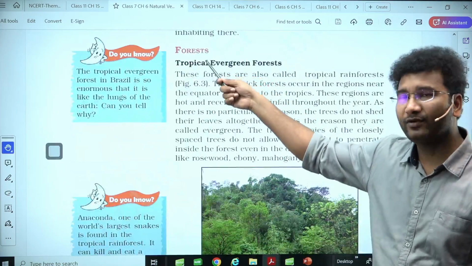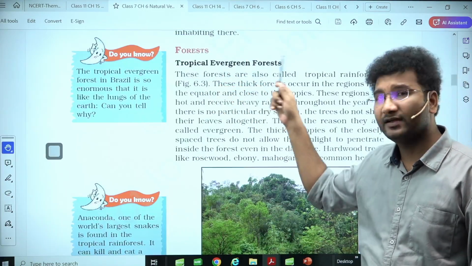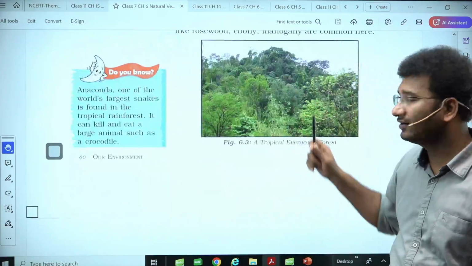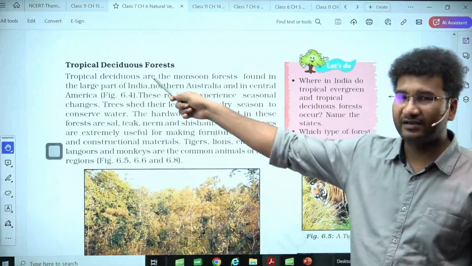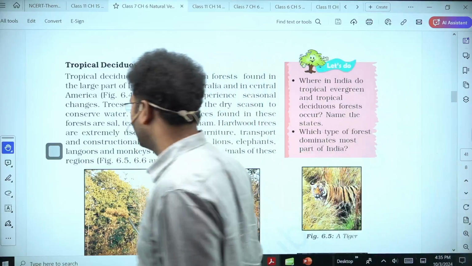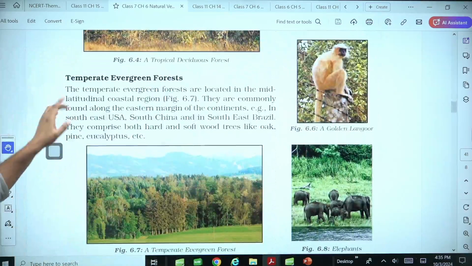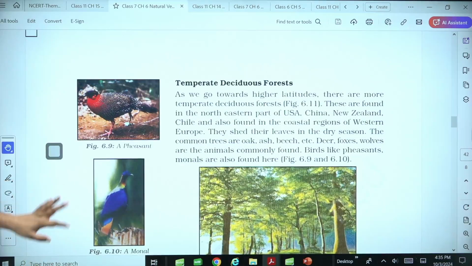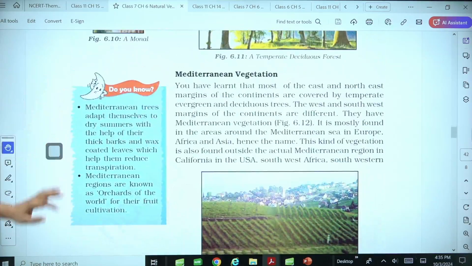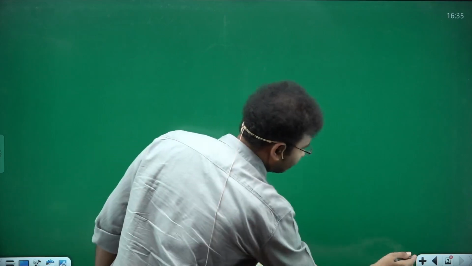Next, what kind of forest do we have? It is tropical evergreen forest. And how does this evergreen forest look? And how many layers are there? You will also have tropical deciduous forests. That means your forests are going to be of different types: temperate evergreen forests, temperate deciduous forests, then Mediterranean vegetation.